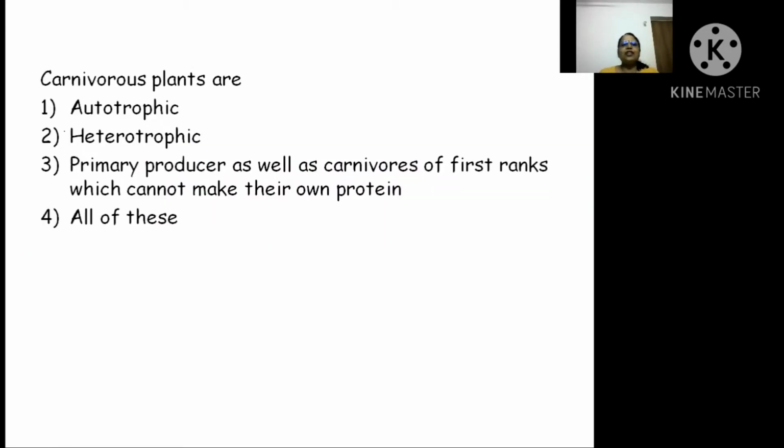Now see the second question. These insectivorous plants are also known as carnivorous plants. They are autotrophs, yes, because they can prepare their food. They are heterotrophs also, because they are killing the insects. So they are primary producers, and they are also carnivorous of first rank, which cannot make their own protein. This statement is also correct. So for insectivorous plants, we will say all the statements are correct.